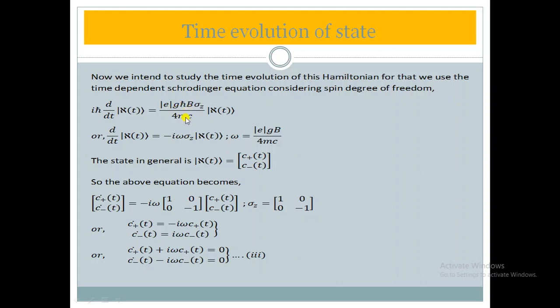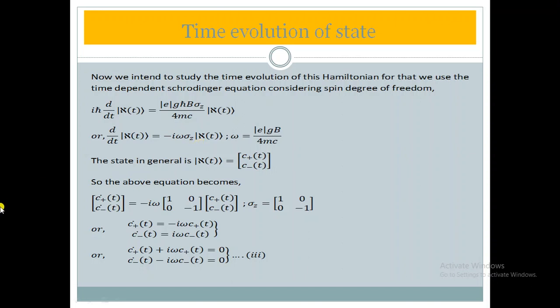Egb divided by 4mc equal to omega. We have assumed this. Here you can see Egb divided by 4mc equal to omega. We have assumed it, and sigma z as it is, Egb divided by 4mc omega, and I come from this side, and sigma z as it is, and xi t we have considered spin degree of freedom. So in place of the wave function, we have introduced a wave function considering only the spin degree of freedom.